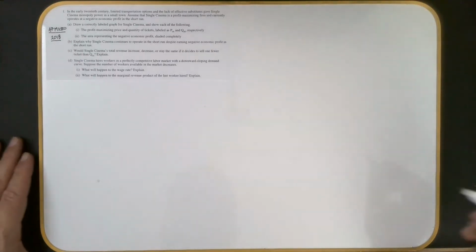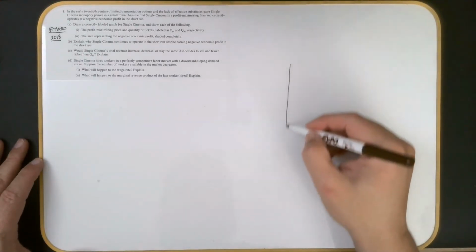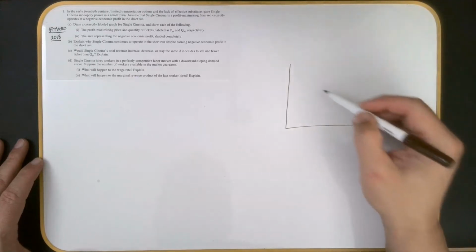Assume that Single Cinema is a profit-maximizing firm and currently operates at a negative economic profit in the short run. Okay, so you want to think through, well, it's imperfect competition. It's a monopoly, which means the firm is the market, but they're losing money. So that means we're going to have a high ATC. So I'm just going to do a quick sketch over here. You can never do too many reps when you're sketching these.